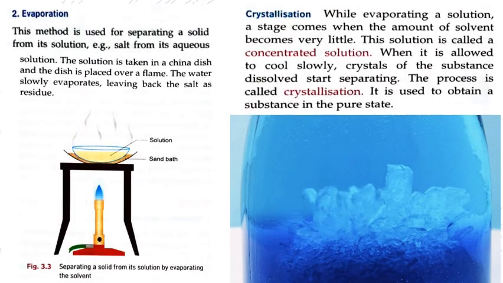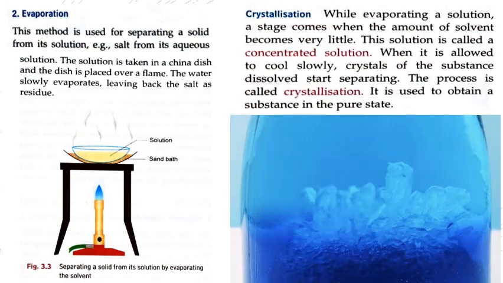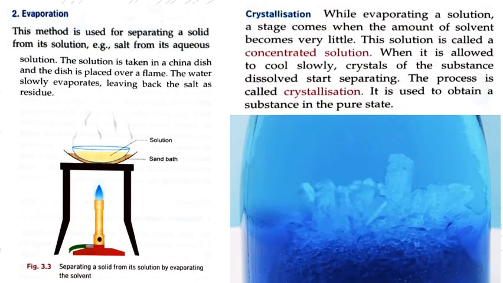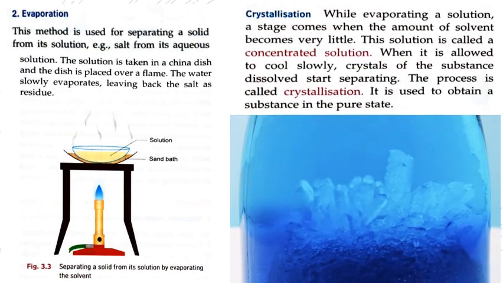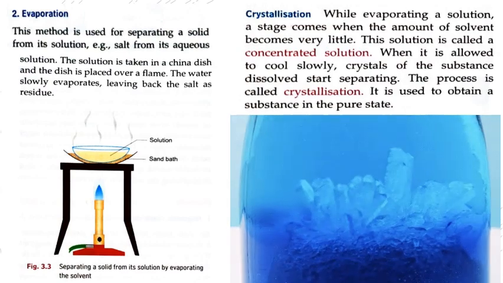So our next method is evaporation. This method is used for separating a solid from its solution. Example, salt from its aqueous solution. The solution is taken in a china dish and the dish is placed over a flame. The water slowly evaporates, leaving back the salt as residue.